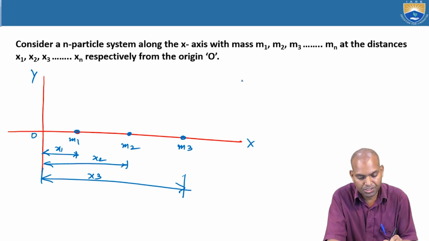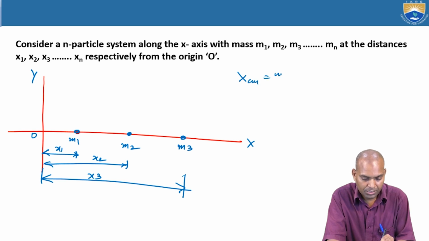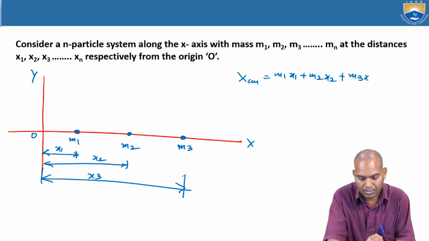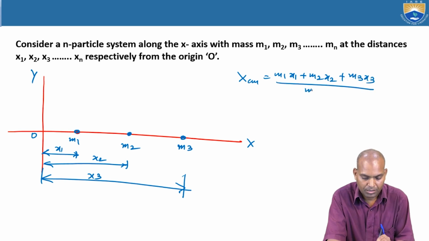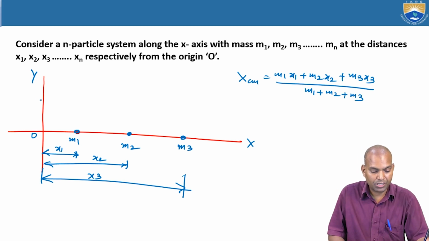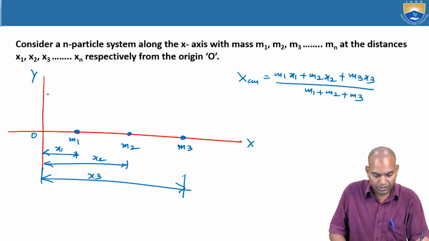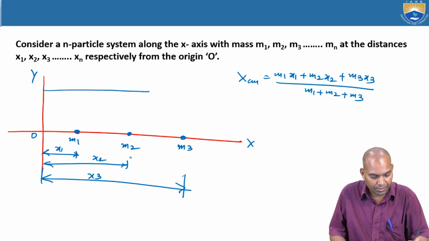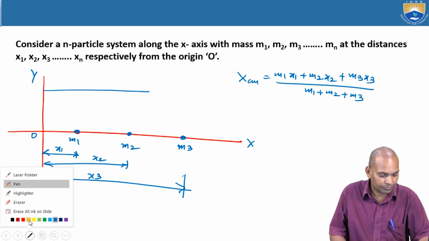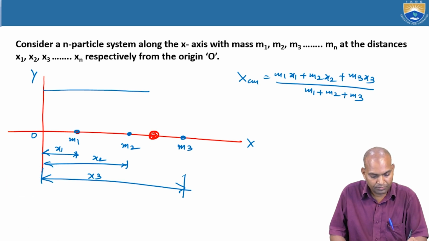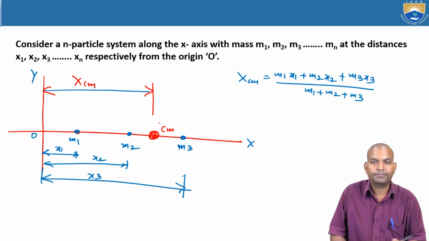The center of mass location can be calculated as m1 x1 plus m2 x2 plus m3 x3 divided by m1 plus m2 plus m3. That is the center of mass, a distance from the origin. It can be anywhere, we may not get it here. The center of mass location is xcm, where cm is the center of mass.